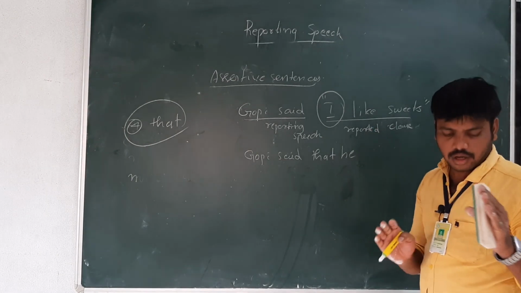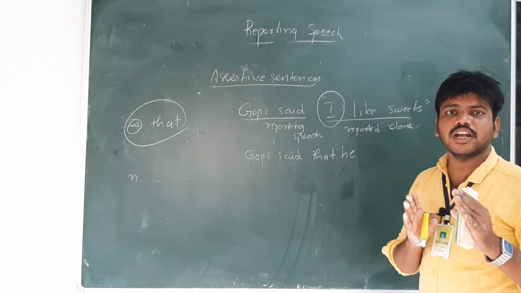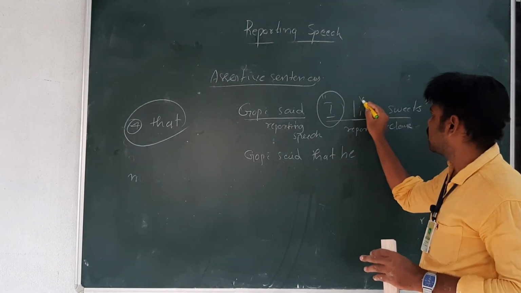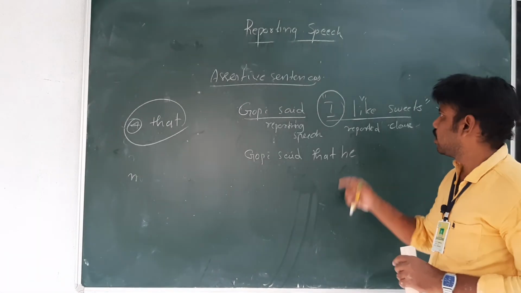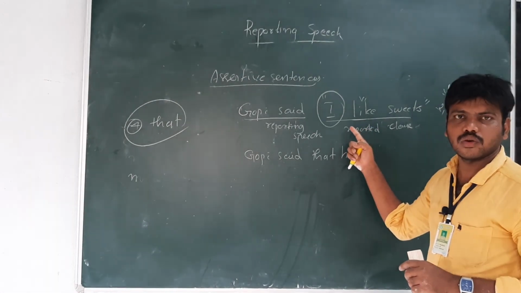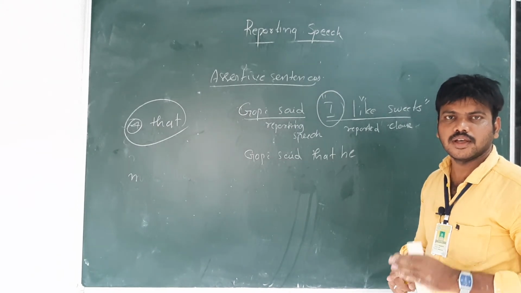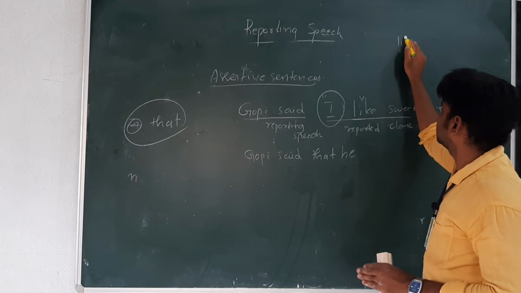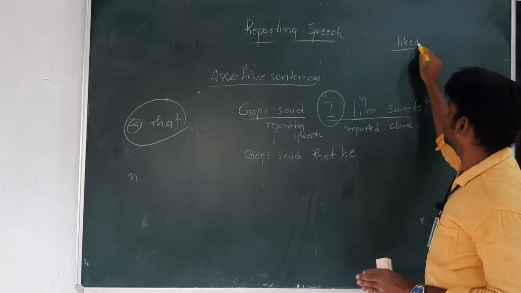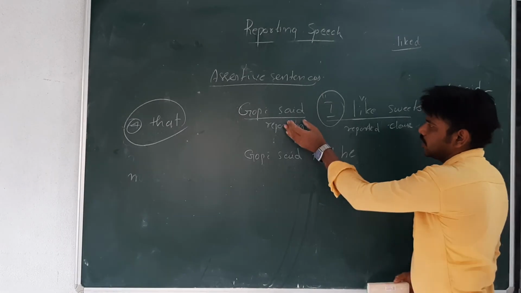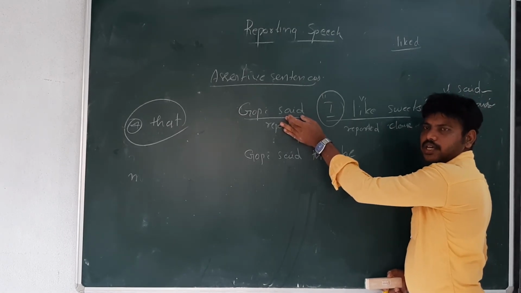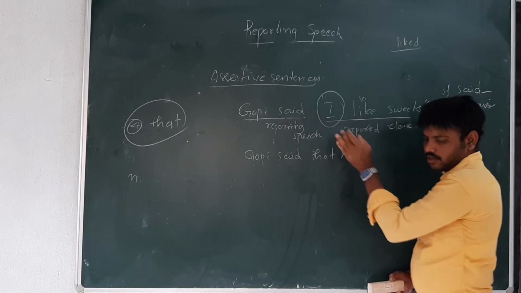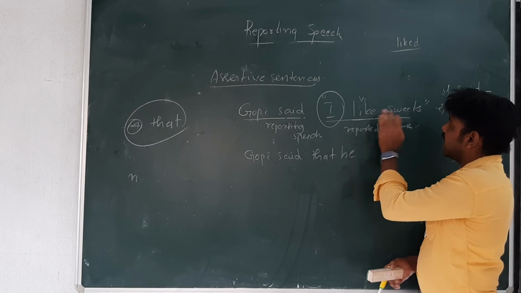How can we identify whether this is simple present or past tense? Because this is the V1 form, that is present tense. So what is our rule? Present tense will become past tense. So like is present tense, liked is past tense. Why? Because there is said. Here said is past tense. At the same time here also should be past tense only.